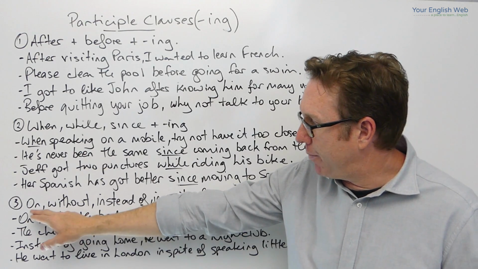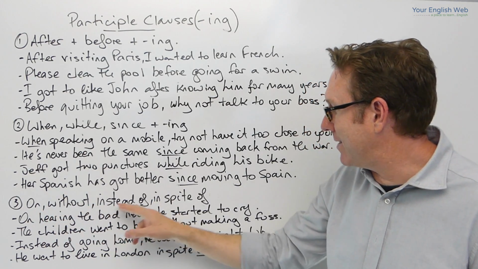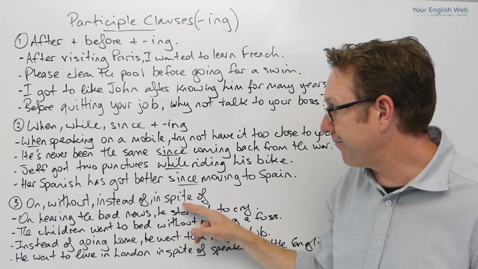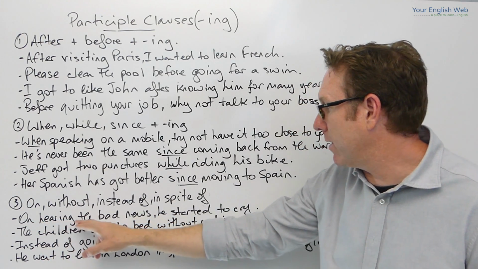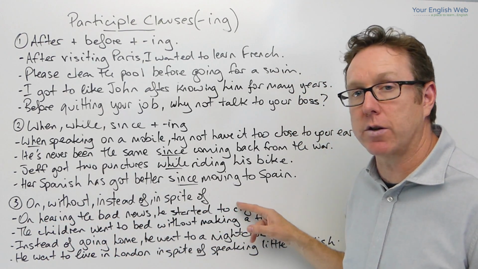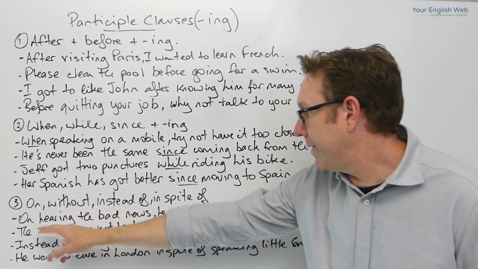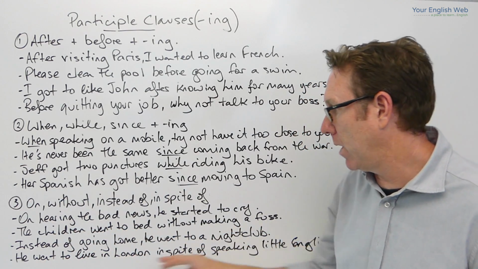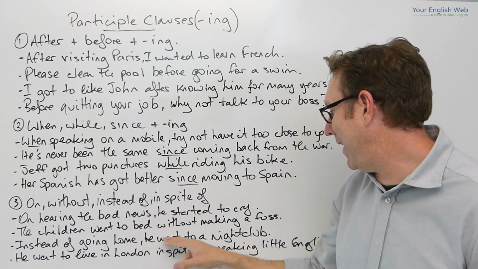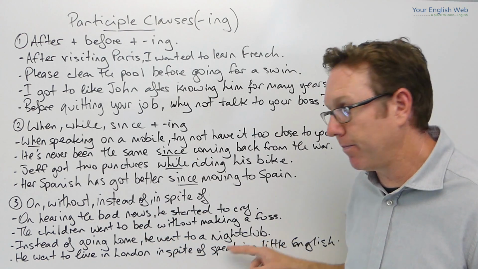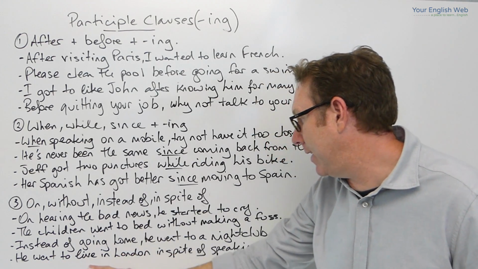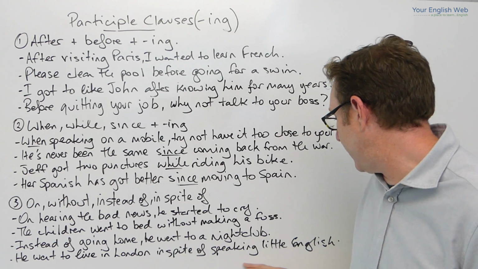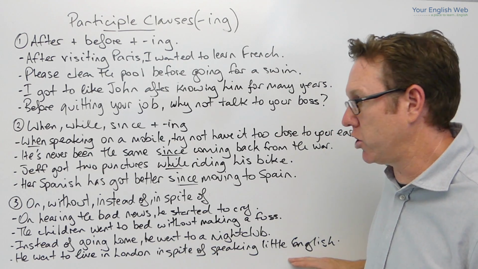Now the third example is with on, without, instead of, and in spite of. On hearing the bad news, he started to cry. The children went to bed without making a fuss. Instead of going home, he went to a nightclub. And he went to live in London in spite of speaking little English.